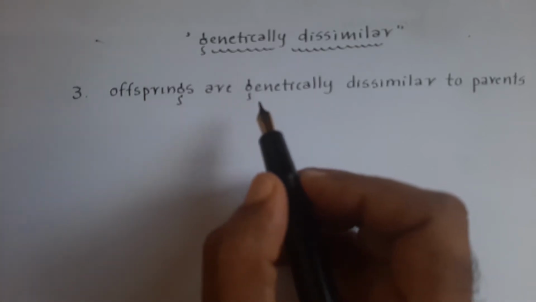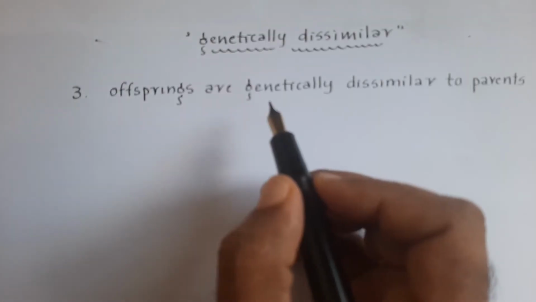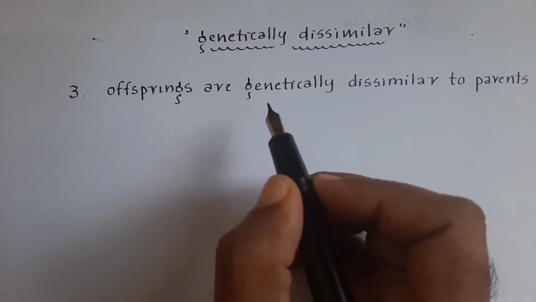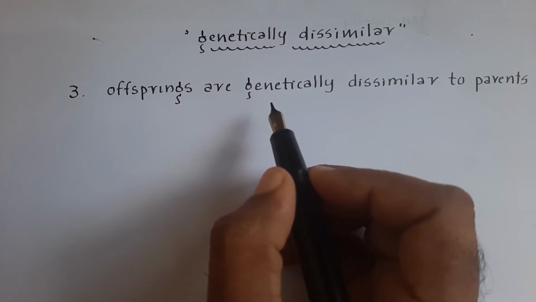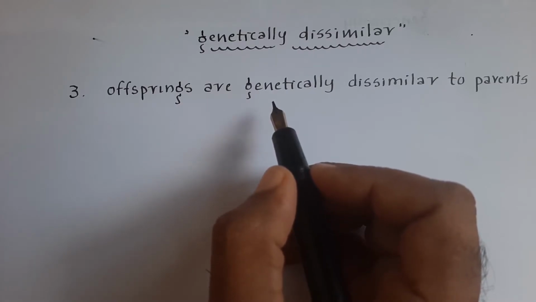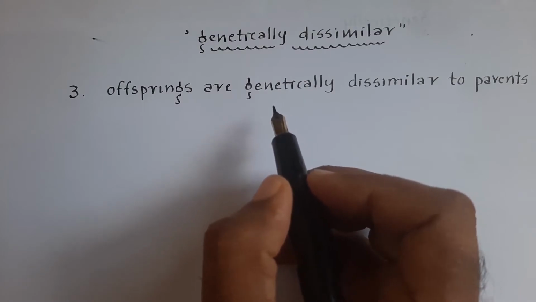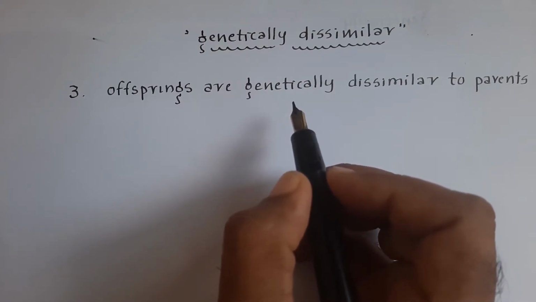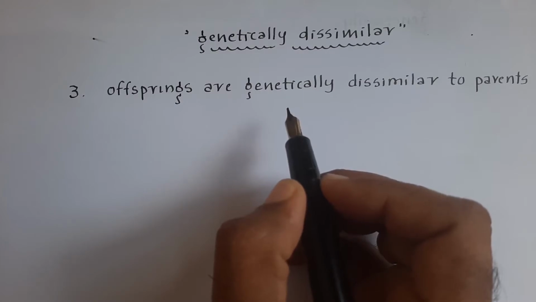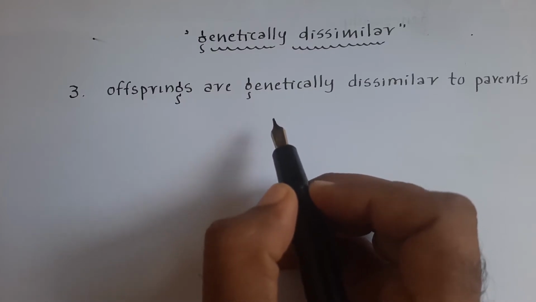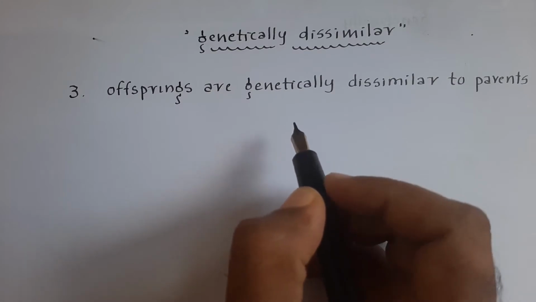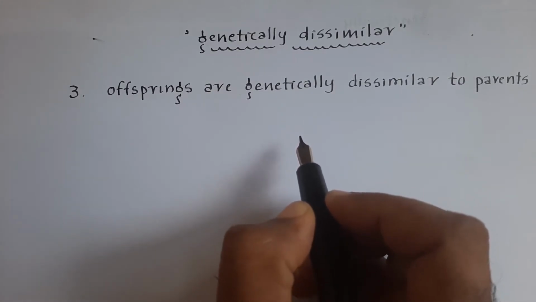So what happens here actually in this case? The offsprings which are produced in sexual reproduction are non-identical. Dissimilar in the sense that these are non-identical. Why are the offsprings dissimilar? Because in sexual reproduction, when gametes fuse, genetic recombination takes place.